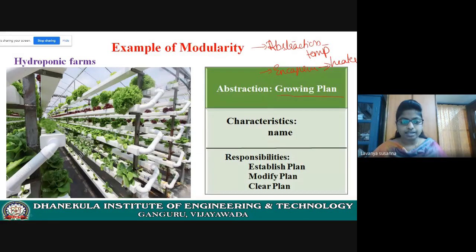Coming to modularity, we are taking the growing plan, because there will be many growing plans, just like the seed growing plan, fruit growing plan.